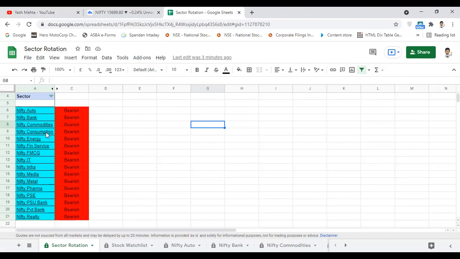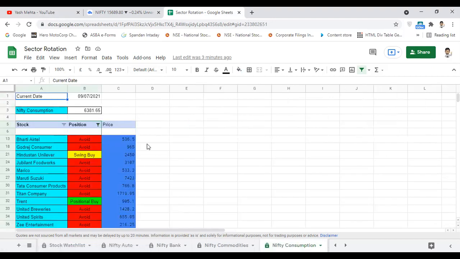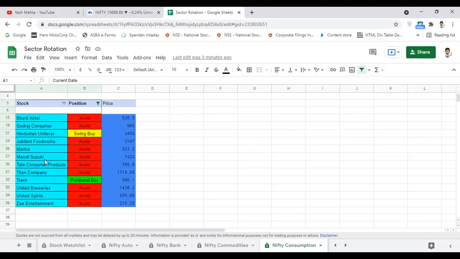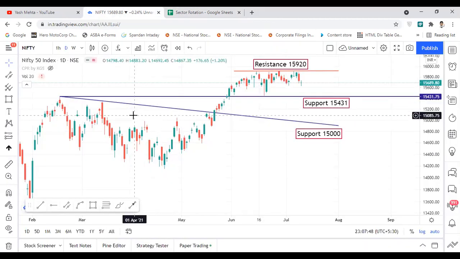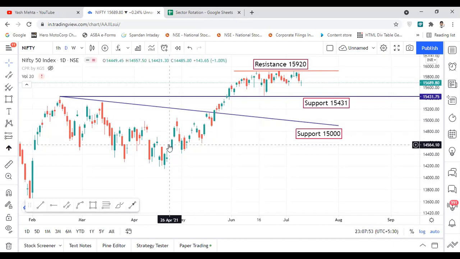And one more important thing is if I open this particular sector, then it will list all the stocks in it, and it will give a sign of what should be done in this particular sector. So everything is coded in this particular sheet. And here it also includes all the sectoral stocks in this watch list. So as I promised, I will be sharing this whenever we achieve our target of 1,000 followers on Twitter, Telegram and YouTube. So before starting with stock analysis, just to share something about the market.